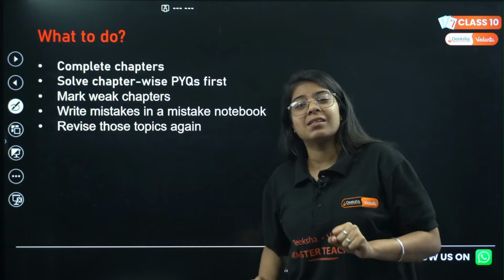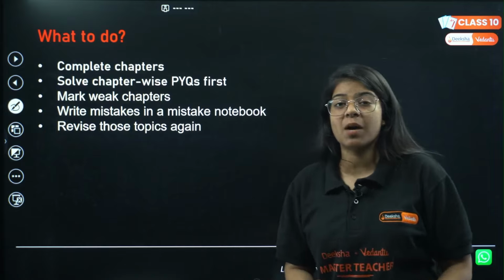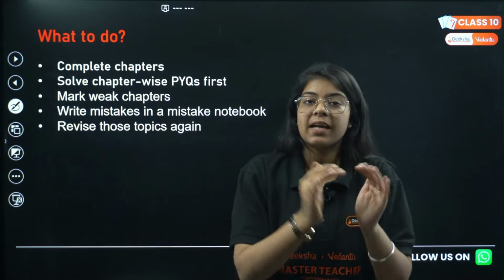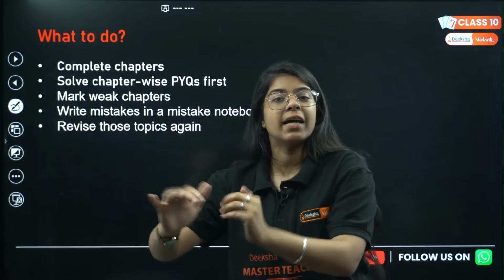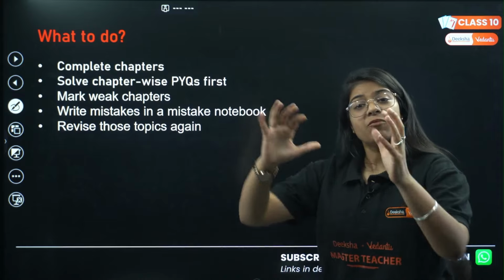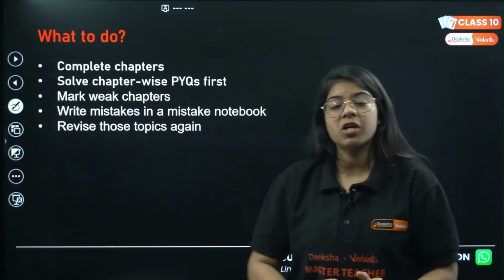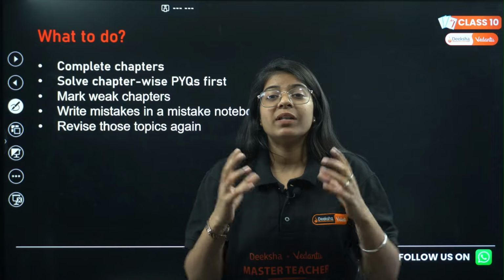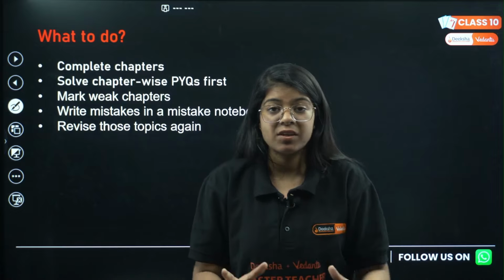Analyze this: yes, electricity is my weak chapter. Take it apart, write it down somewhere and revise it again and again. Revise the formulas, circuit diagrams again and again. Give it proper time. Same with all subjects, not just physics, not just science, not just math. Do this with every subject.